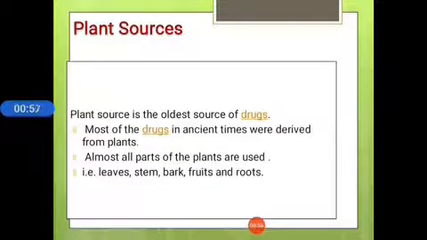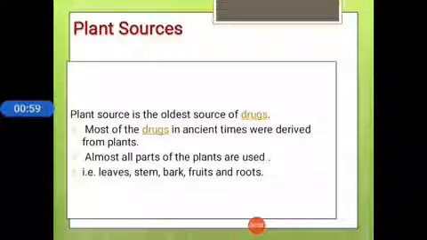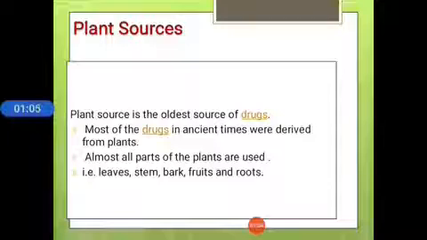First we go to the plant sources. Plant sources are considered the oldest source of drugs. Most drugs in ancient times were derived from plants. Almost all parts of plants are used, like leaves, stem, bark, fruits, and roots. All these parts show pharmacological actions, varying with the different plant categories.